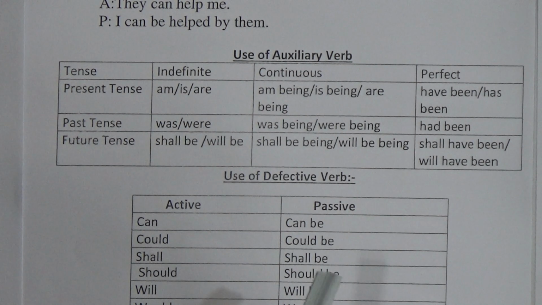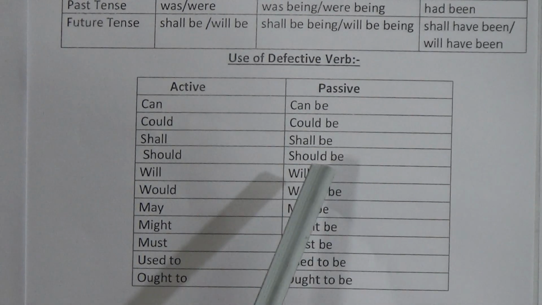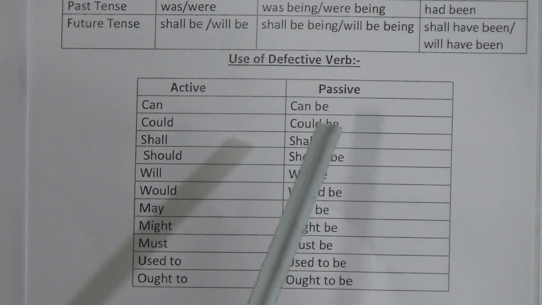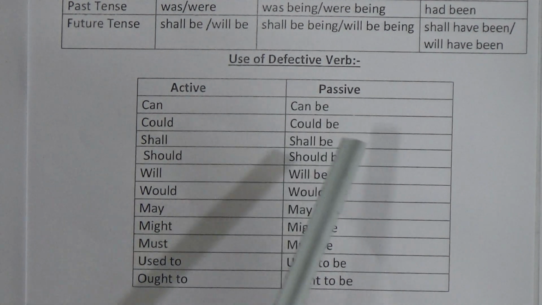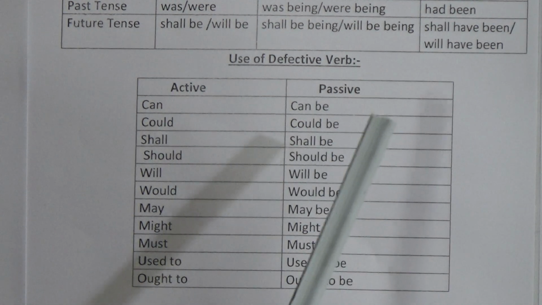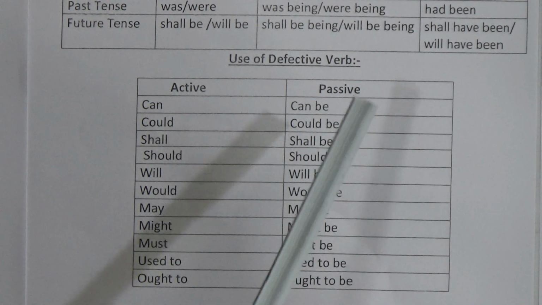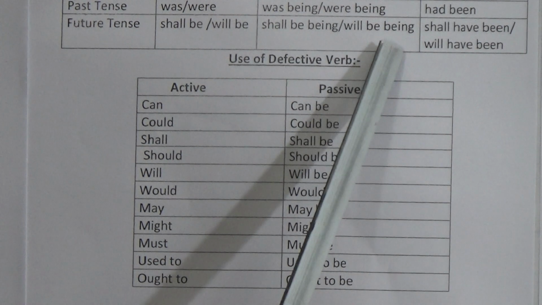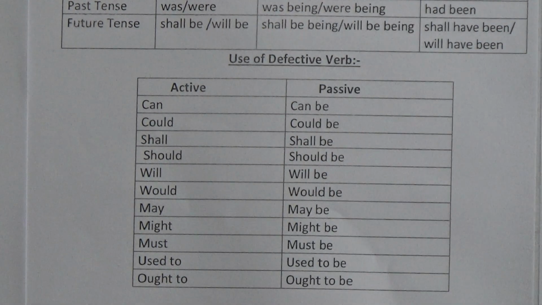For your attention, it can be said that there is no voice change of perfect continuous tenses. Present perfect continuous, past perfect continuous and future perfect continuous are not mentioned here, because there will be no voice change of these 3 tenses.